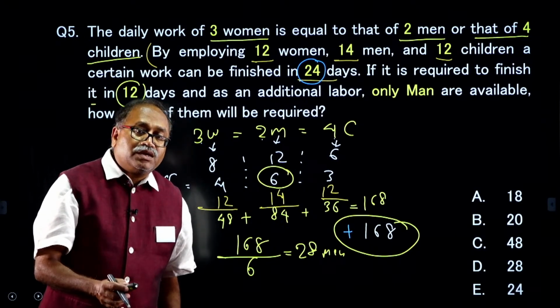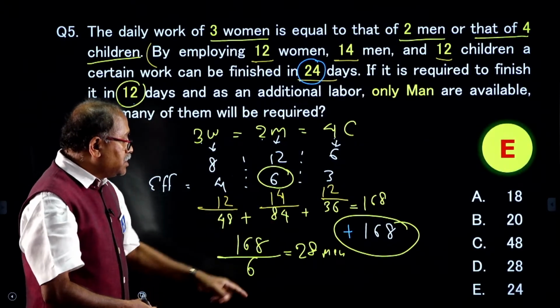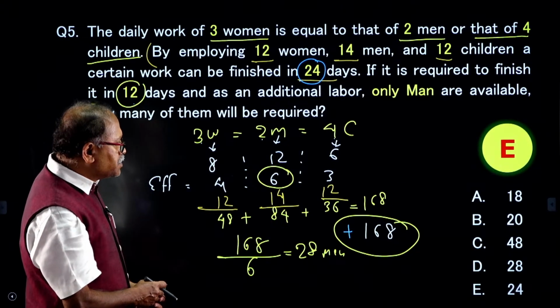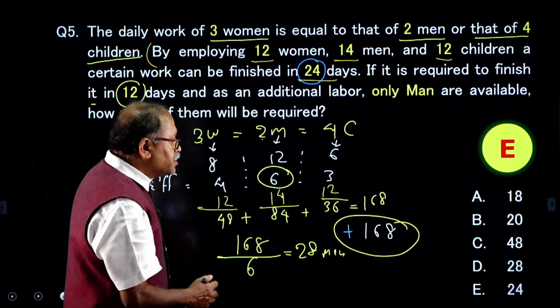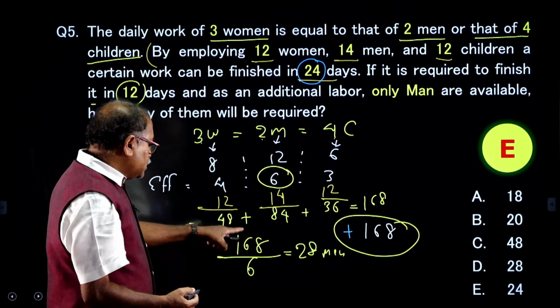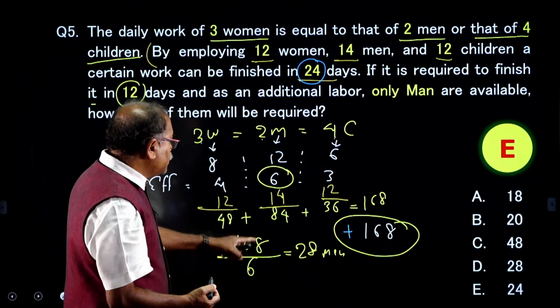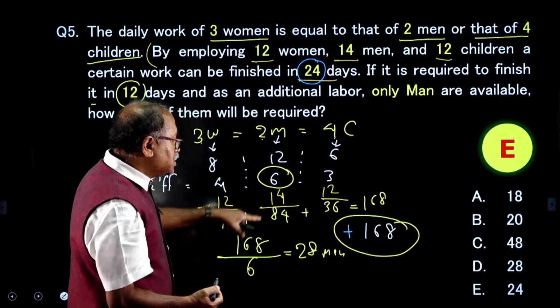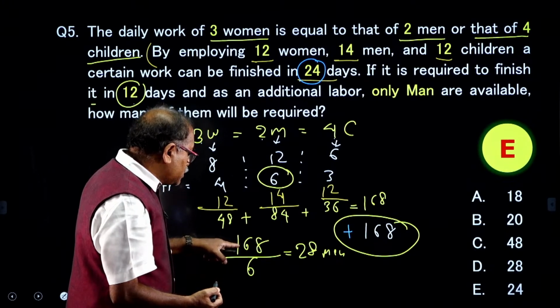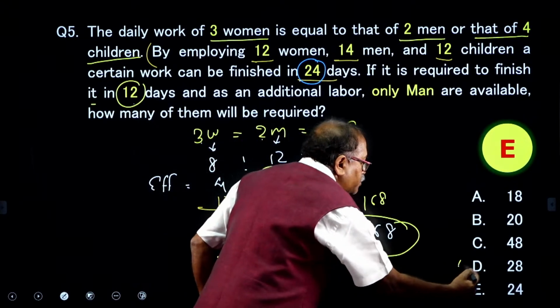I am moving on to the next question, and which is this. Option E is your answer, or is it option E? No, it should be 24 days, that is 28 days, no, 168 divided by my efficiency is 4, and 4 2s are 8, 4 12s are 48. So, my option should be D.